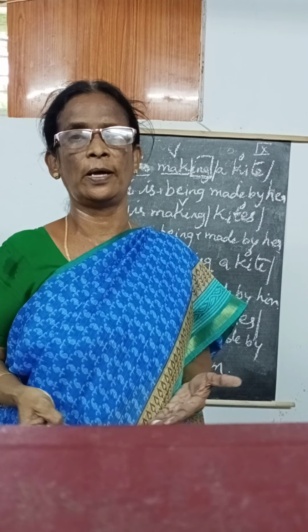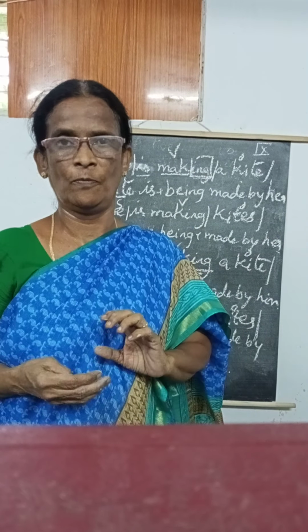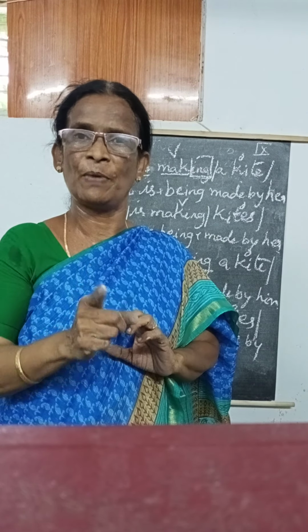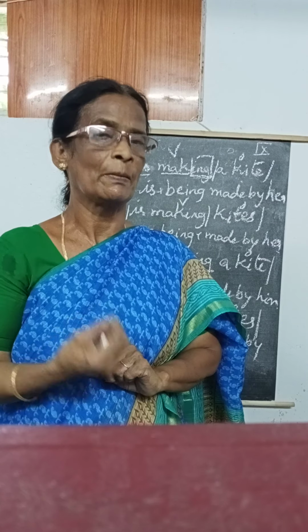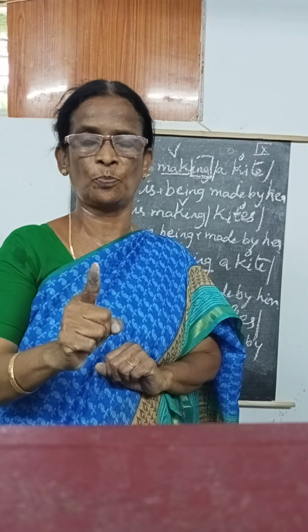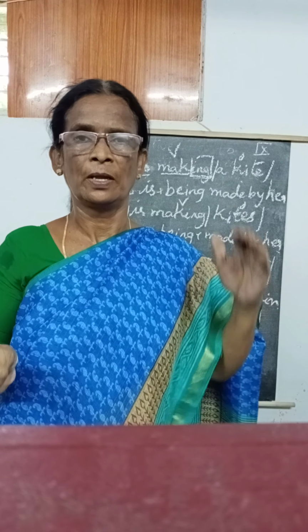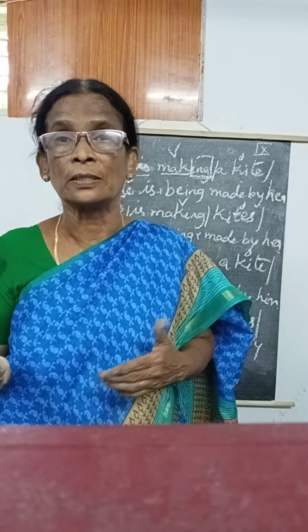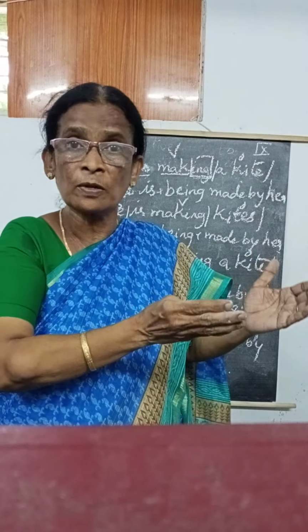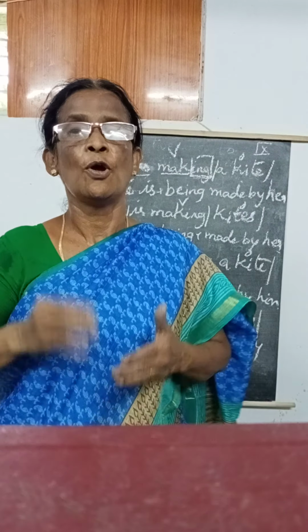For all the passive voice, don't forget we have to use the past participle form of the verb. Okay, ma'am? So when there is an ing, we have to use the being plus past participle. So what about the subject? While it comes to the passive voice, I changes to me, we changes to us, she changes to her, he changes to him, they changes to them. When there are names, you can do Sita, Sita. Okay, Ramu, Ramu. So these are the changes you have to remember.